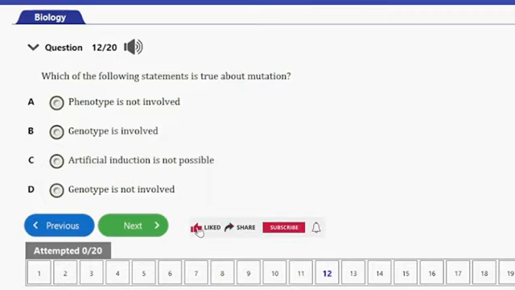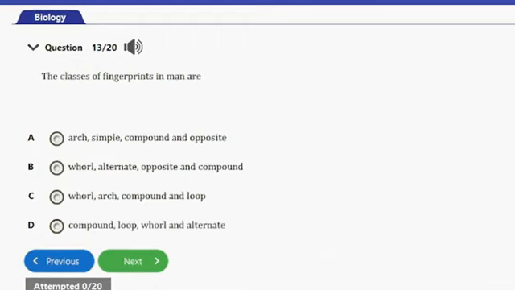Question number 12 here, it says, which of the following statements is true about mutation? A, phenotype is not involved. B, genotype is involved. C, artificial induction is not possible. D, genotype is not involved. So guys, the answer to this question is option B here. Genotype is involved in genetic mutation. So guys, let's consider the next question.